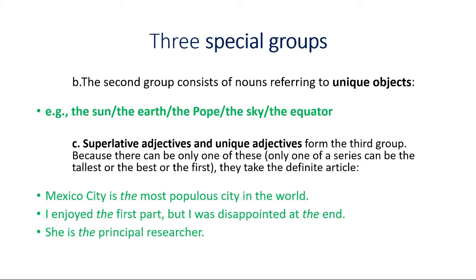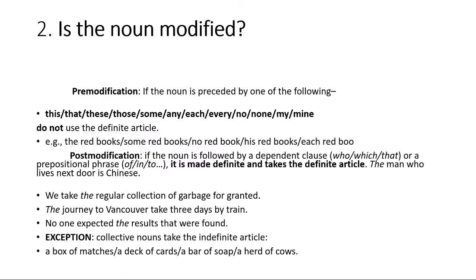It is known by all of us, but there is another thing here: you have to use the before a unique adjective, not only a unique object. Like the principal researcher, there might be only one principal researcher, isn't it? So she is the principal researcher, and this is actually unique. There is no second copy in that institution, so that's why she is the principal researcher.